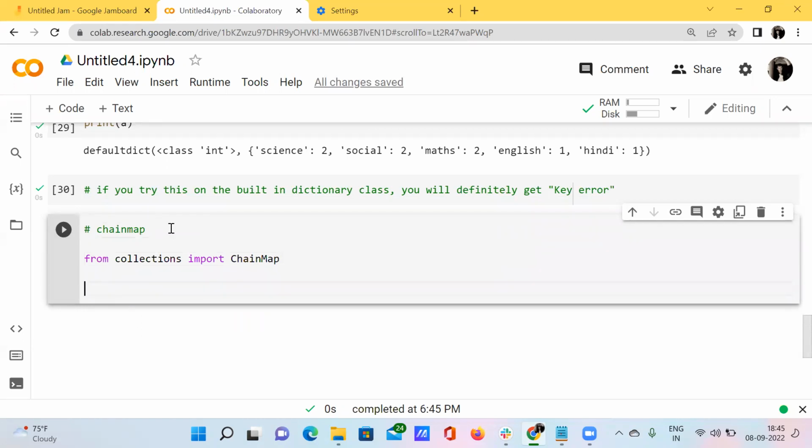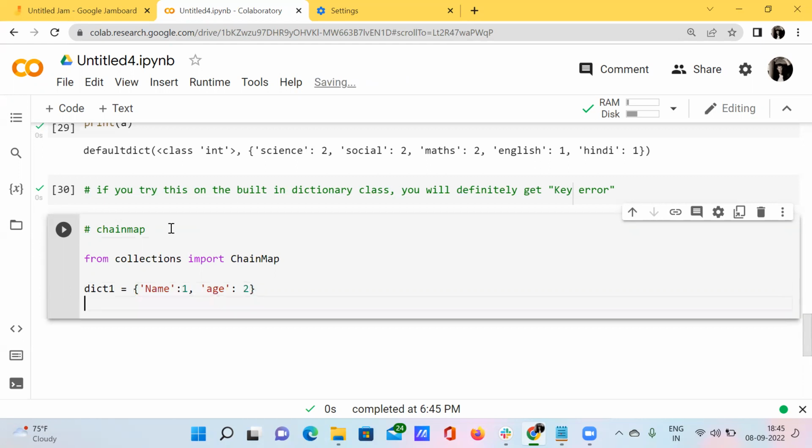After importing this chain map from collections, I want to create some dictionary one. Okay, is equal to, I want to pass some kind of items like name, that is one, age, that is two. So this is a dictionary, and I want to repeat.